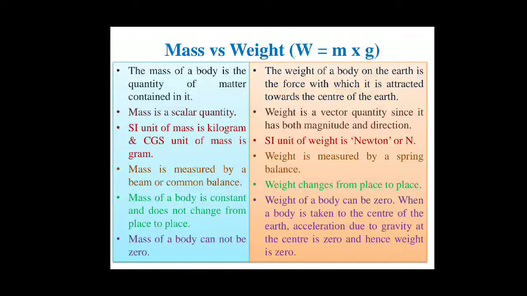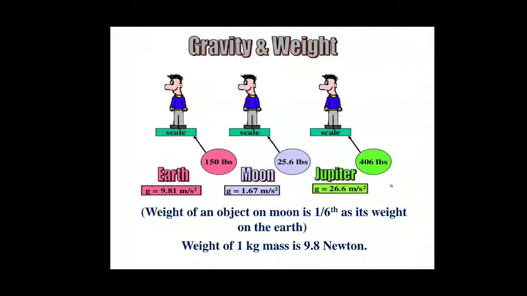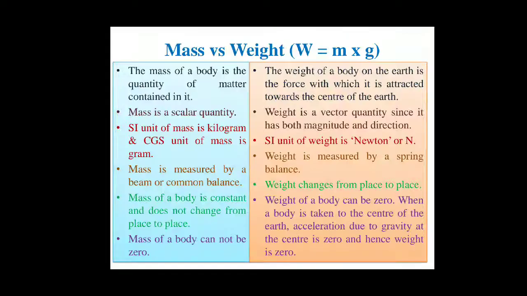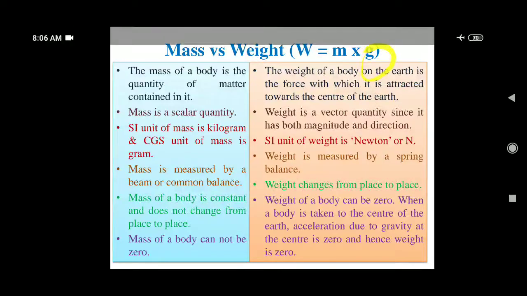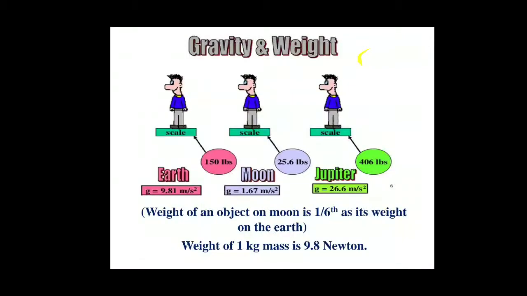So write your difference from this slide. Now, gravity and weight. As we discussed, weight depends on mass multiplied by acceleration due to gravity, and this acceleration due to gravity in turn depends upon the mass of the planet, the gravitational constant, and the radius of the planet.